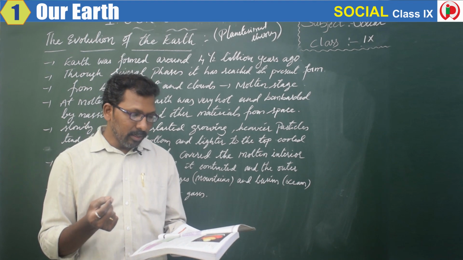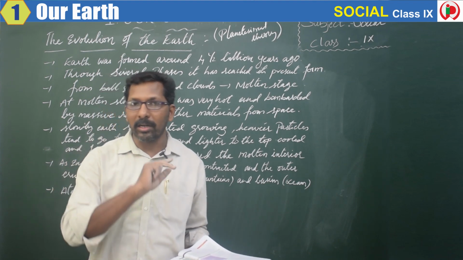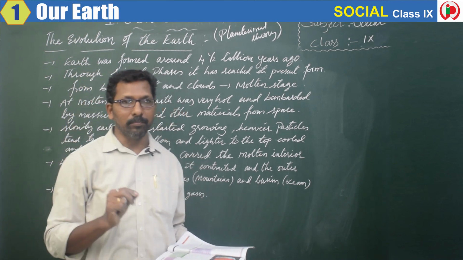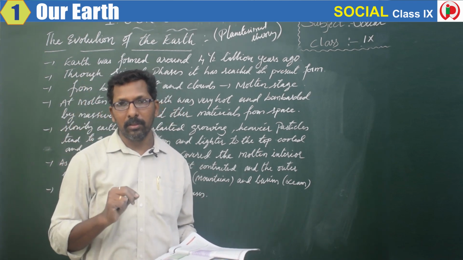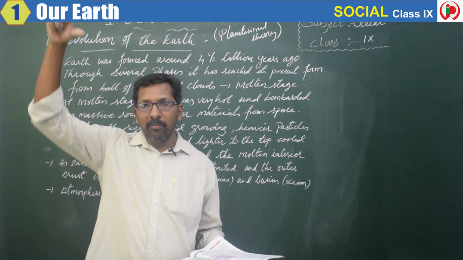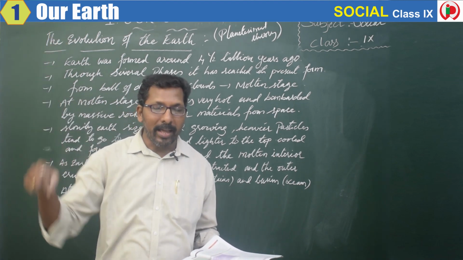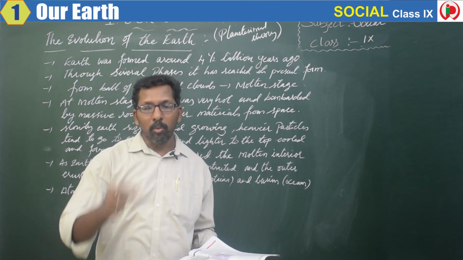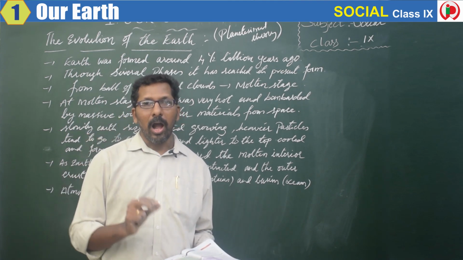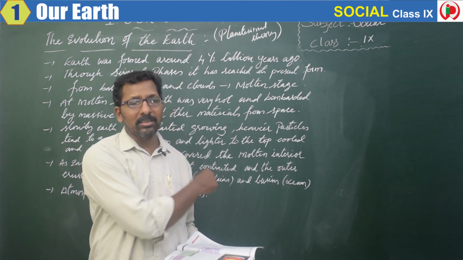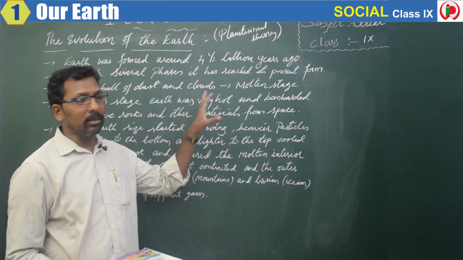For this question, we have the answer. People say it was suddenly formed. No, it was not suddenly formed. It has taken a long time to form. There were different phases it has gone through to come to the present state. So what were the different phases? How was this earth formed? We will try to discuss this in the evolution of the earth.